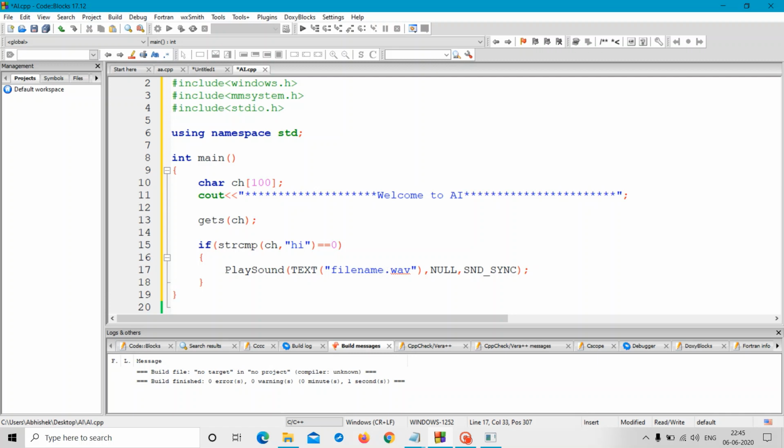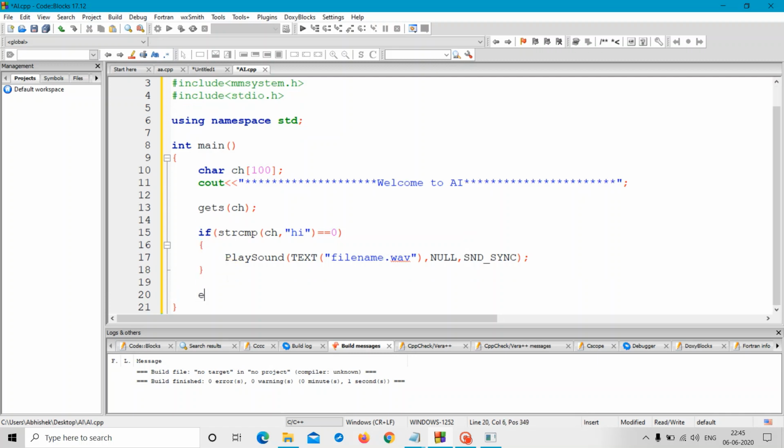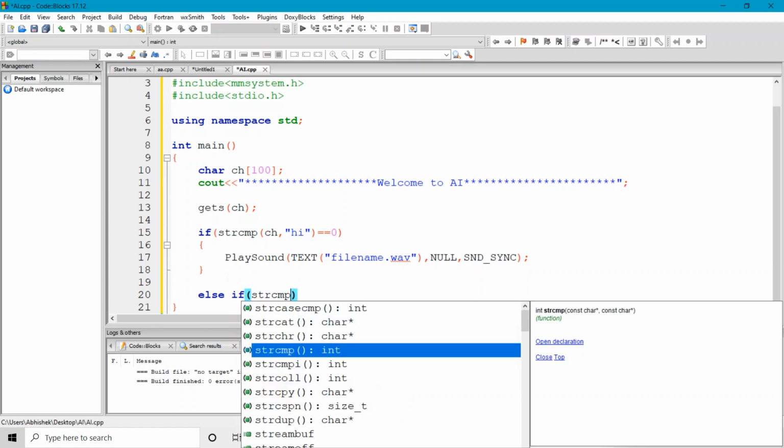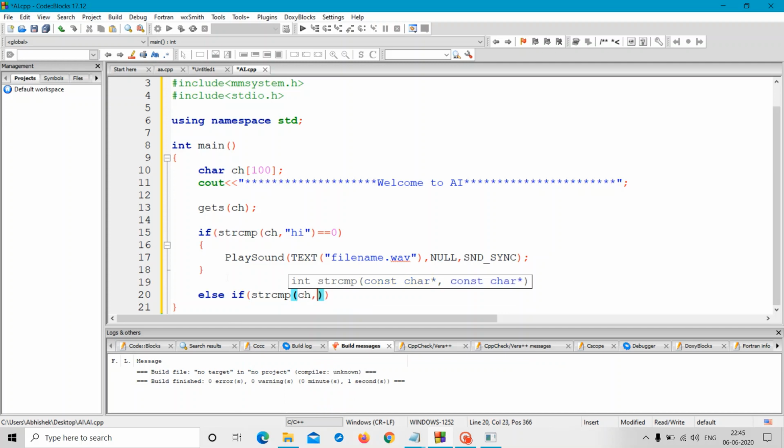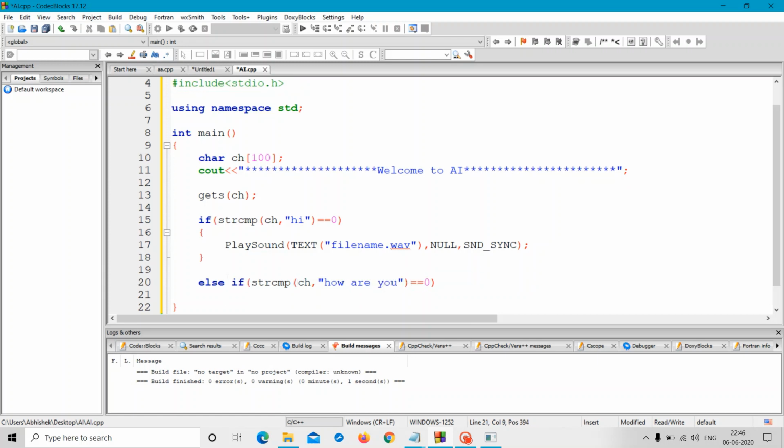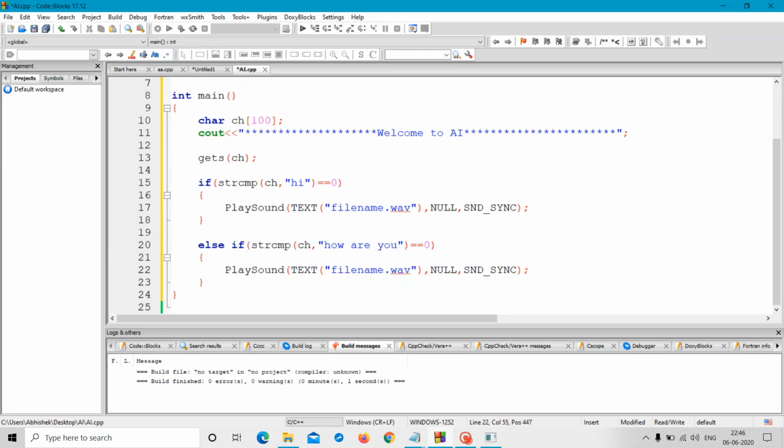Okay, then else if strcmp of the character array and our message how are you, equal to 0, then again I would like to play a sound.